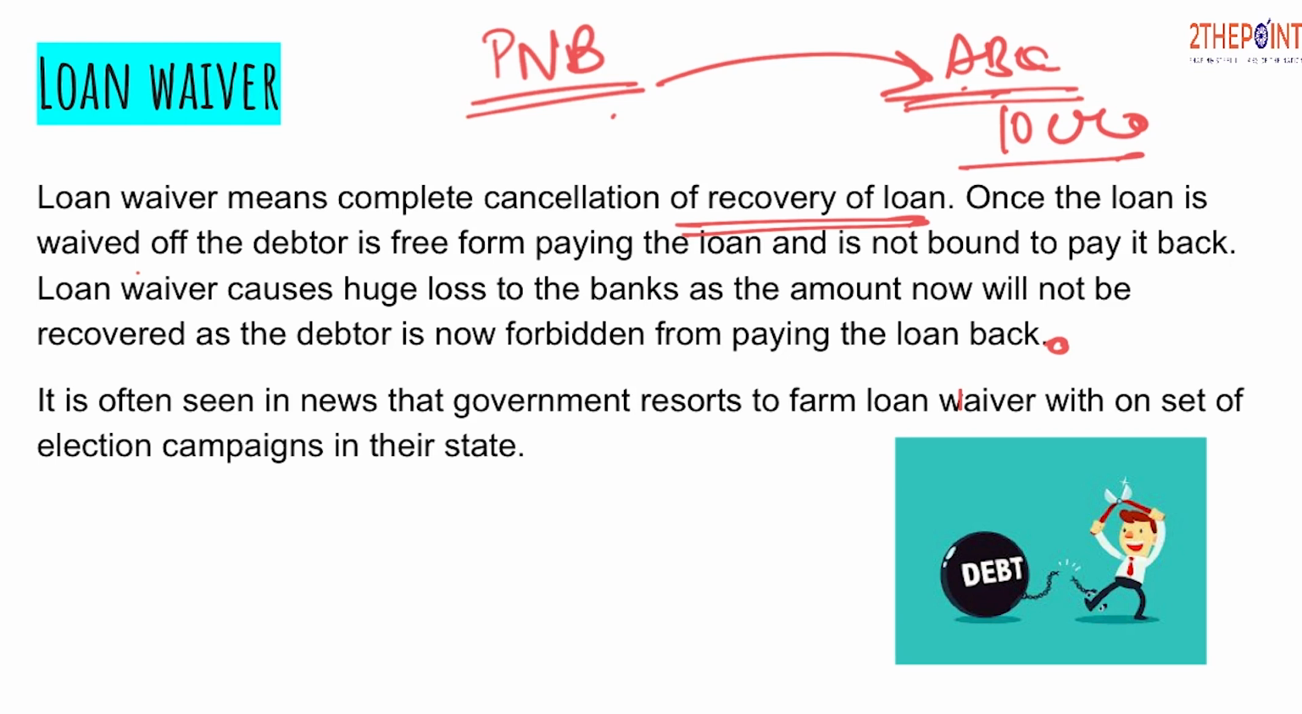It is often seen in the news that the government resorts to farm loan waiver with the onset of election campaigns in their state. Whenever state elections are coming up, often the government of that state resorts to waiving of the farm loan. After that, the farmers are not liable to pay the money back to the banks. This practice is what is termed vote bank politics, where the farm loans taken by the farmers are often waived off in order to fetch more and more votes.